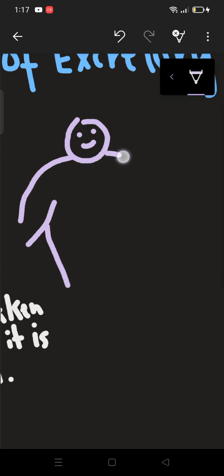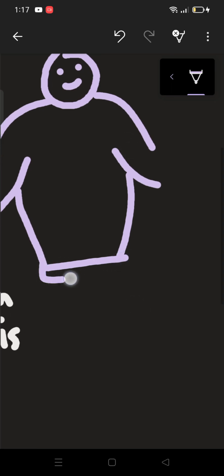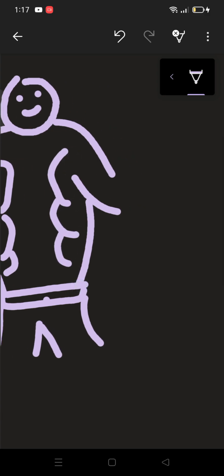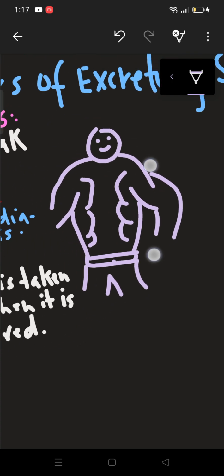Now let me make the diagram here. I am going to make the human body. This is the face, here we have his body, these are his legs, this is his hand. Let me make his hair.